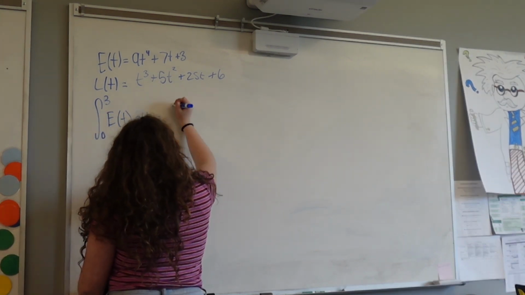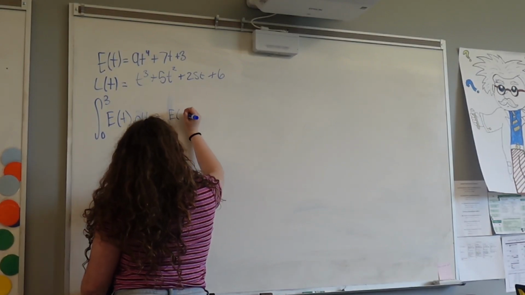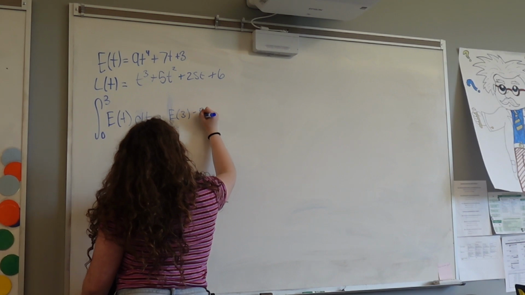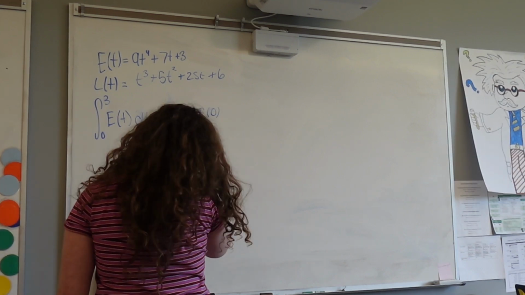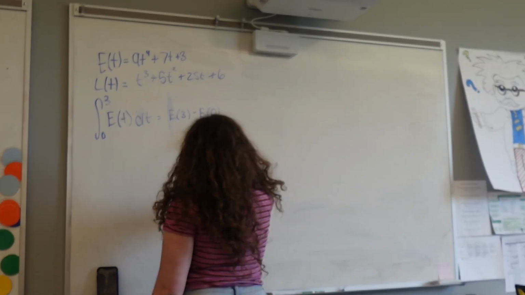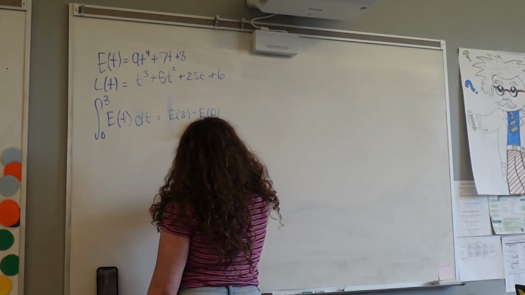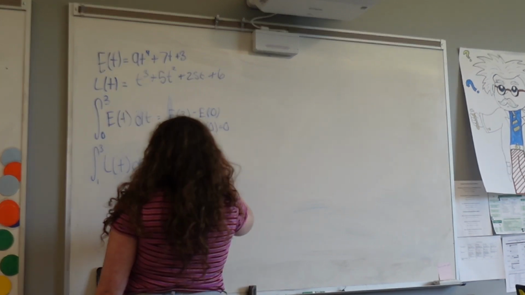Firstly, we have E of t representing the number of guests entering the restaurant, and then we have L of t representing the number of guests leaving the restaurant. So on the board, we're taking the integral from 0 to 3 of E of t, and we are setting this up using the first fundamental theorem, and we find the total number of people who entered the restaurant from 0 to 3 hours by doing this.